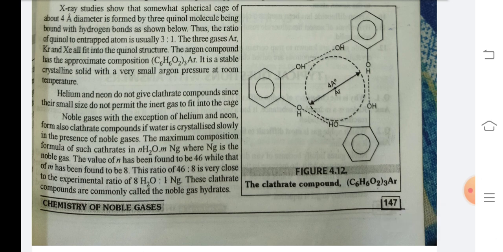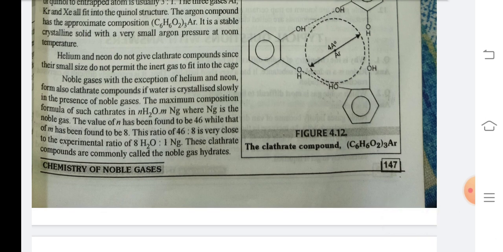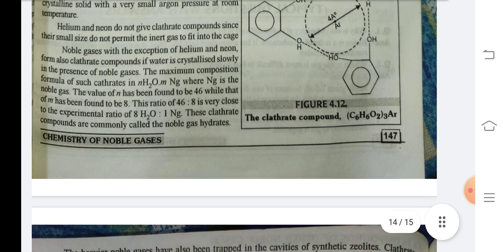Helium and neon do not give clathrate compounds since their small size does not permit the inert gas to fit into the cage. Noble gases, with the exception of helium and neon, also form clathrate compounds if water is crystallized slowly in the presence of noble gases. The maximum composition formula of such clathrates is nH2O·mNg, where Ng is the noble gas. The value of n has been found to be 46, while that of m has been found to be 8. This ratio of 46:8 is very close to the experimental ratio of 8H2O:1Ng. These clathrate compounds are commonly called the noble gas hydrates.